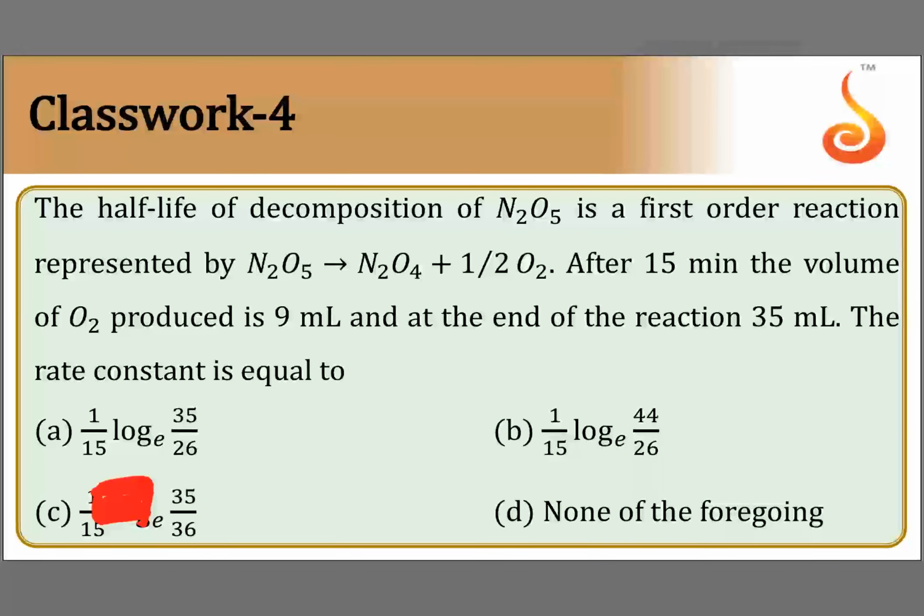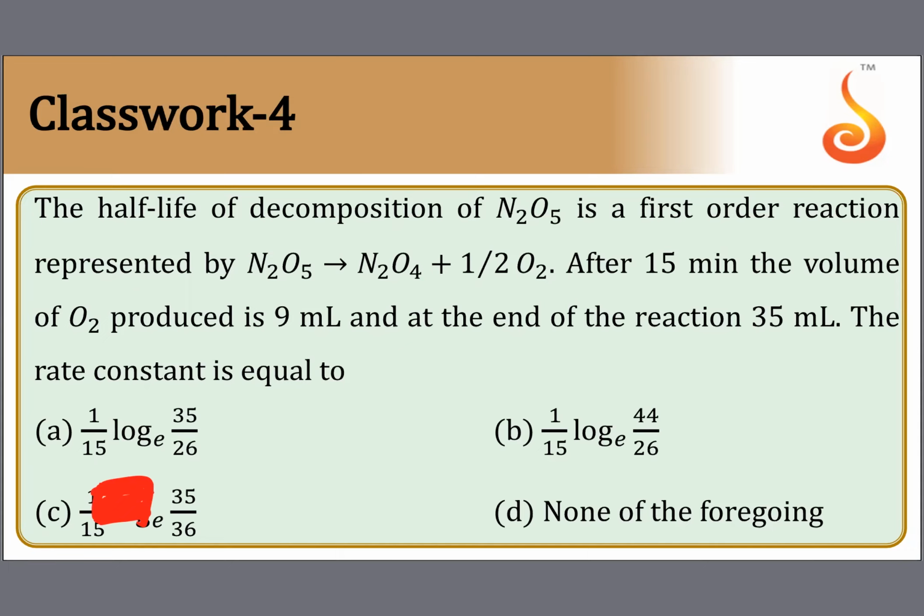Okay, now I'll explain this one. This is based upon the amount of product formed. How do you find out the reaction? Some standard reactions are there, we told, no? So in that way it comes. The half-life of decomposition of N2O5, a first order reaction, is represented by so and so. After 15 minutes, the volume of O2 produced is 9 ml. At the end of the reaction, it is 35 ml. What is the rate constant now?